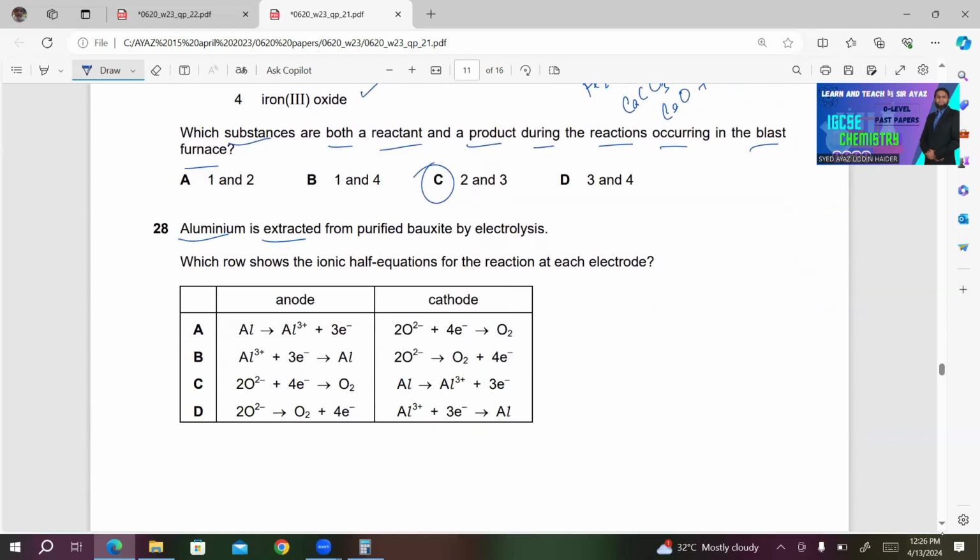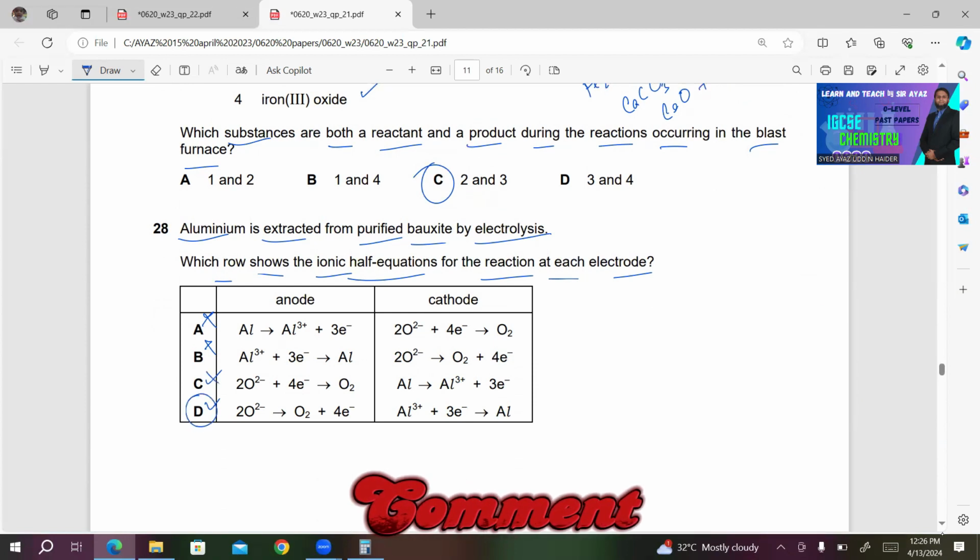Aluminium is extracted from purified bauxite by electrolysis. Which row shows the ionic half equations for the reaction at each electrode? At anode, there is a loss of electron by the oxygen. So obviously A and B is incorrect. Either C is correct or D is correct. Oxygen loses electron to produce O2 gas. So in C, they are showing oxygen has gained electron. So definitely choice D must be the right answer.